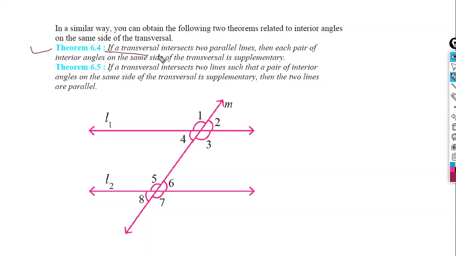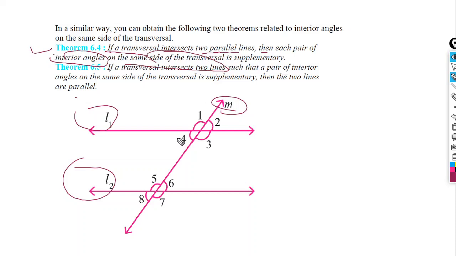You see, what is theorem 6.4? If a transversal intersects two parallel lines, here given are two parallel lines L1 and L2 and transversal M is intersecting, each pair of interior angles on the same side of the transversal is supplementary. So the interior angles on the same side are angle 4 and angle 5.